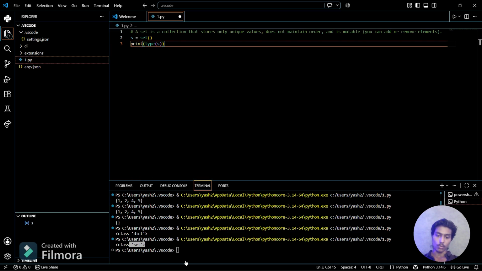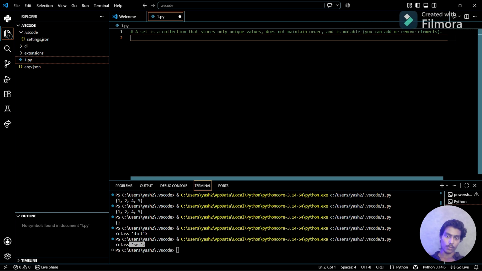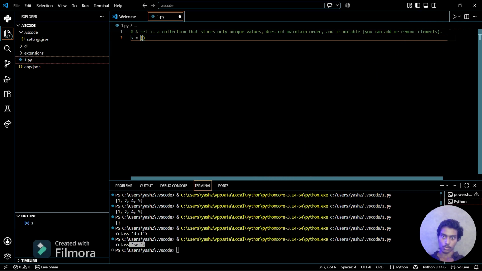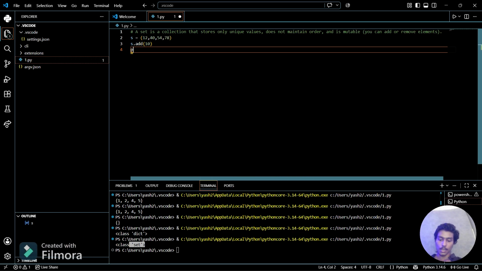So now, as I've told you, that set is mutable. So how can we add or remove elements from the set? If I store something in a set, let me store 10, 40, 54 and 78. Now if I want to add something, I just have to do this: s.add and add 10 into that, and then if I print, let's see.